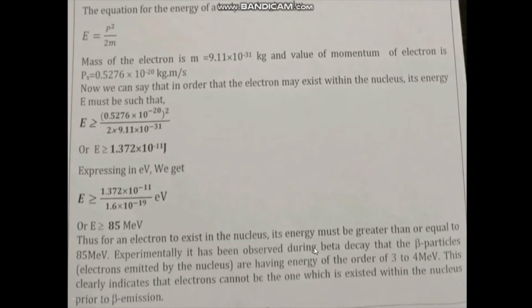Now if you assume that the electron is inside the nucleus, and if you apply Heisenberg's equation, the energy we are getting is that the energy of the electron must always be greater than or equal to 85 MeV. But this value doesn't match with the energy of the beta particles, that is 3 to 4 MeV. Hence, we can say that the electron does not exist inside the nucleus.